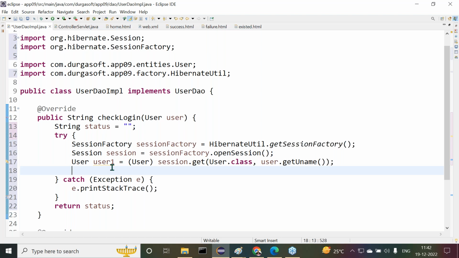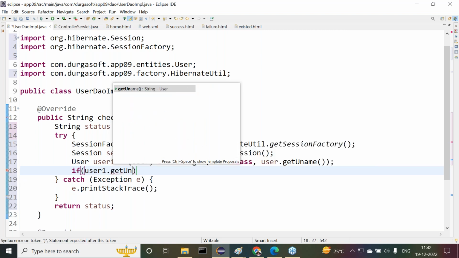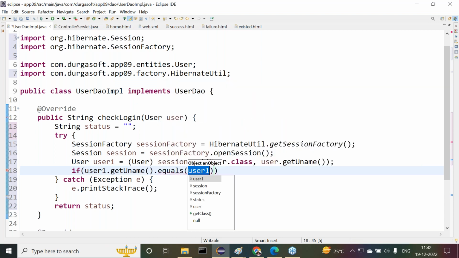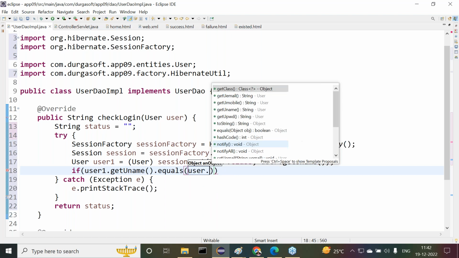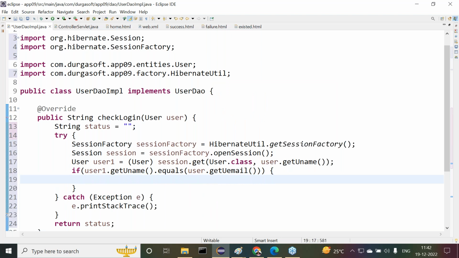The next step is this: we need to check if user1.getUname equals user.getUname. Both are the same. Or even this check is not required. Not required to check this.